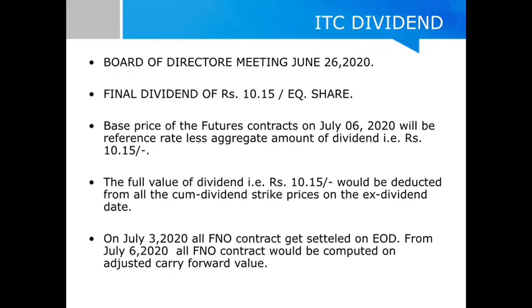Now coming to the options, the full value of the dividend, that is rupees 10.15, would be deducted from the cum-dividend strike price on the ex-dividend date. We will also check this in the following slide. So basically, on 3rd July all FNO contracts get settled at the end of the day, and from 6th July there will be new strike prices for all the option contracts.